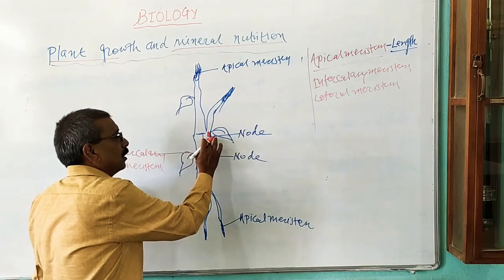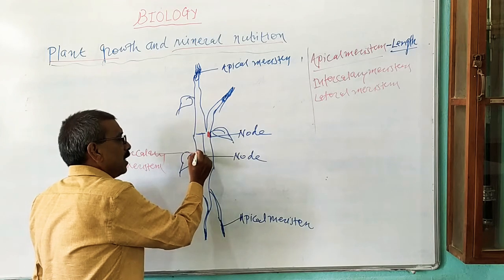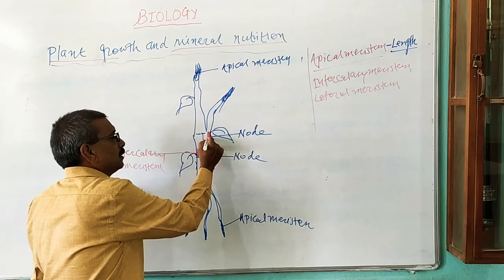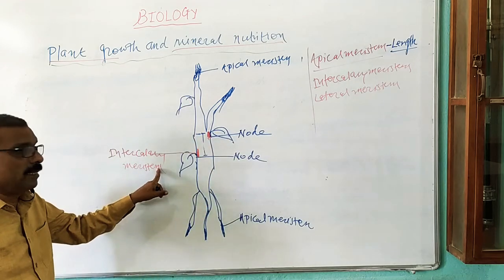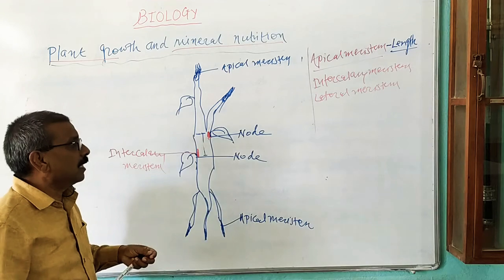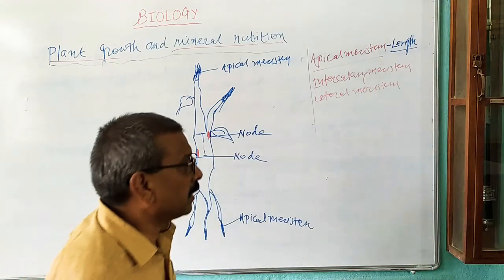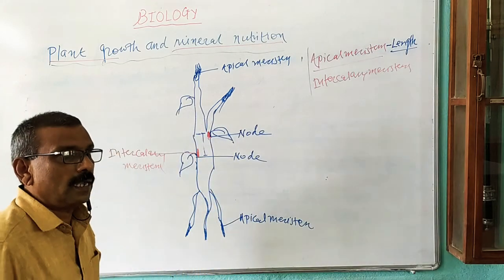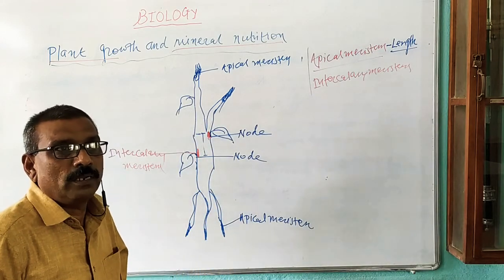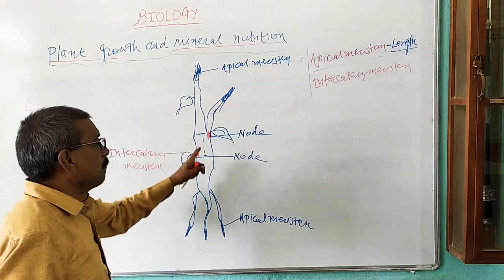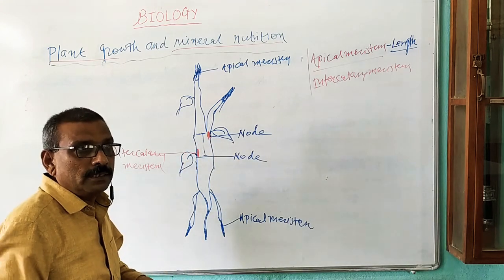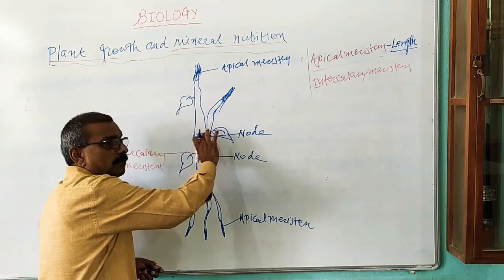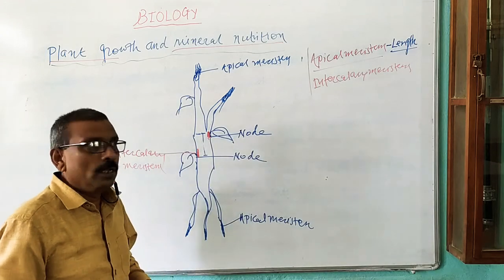Now this one is a nodal region, and here this one is the base of the internode, and here the meristem tissue is present. That tissue is known as the intercalary meristem, which is present at the nodal region or at the base of the internodal region. It helps in increasing internodal distance, that is the distance between the two nodes, and also it produces